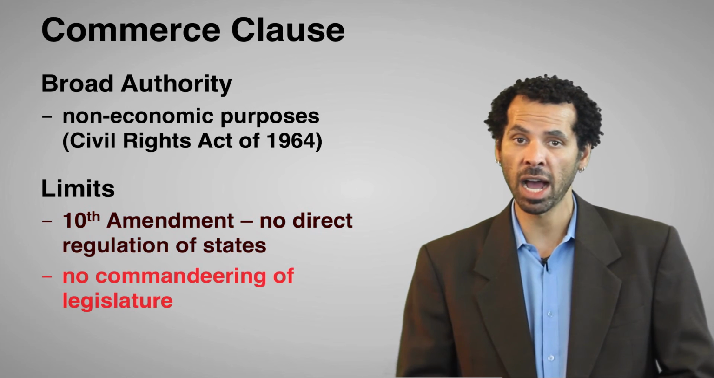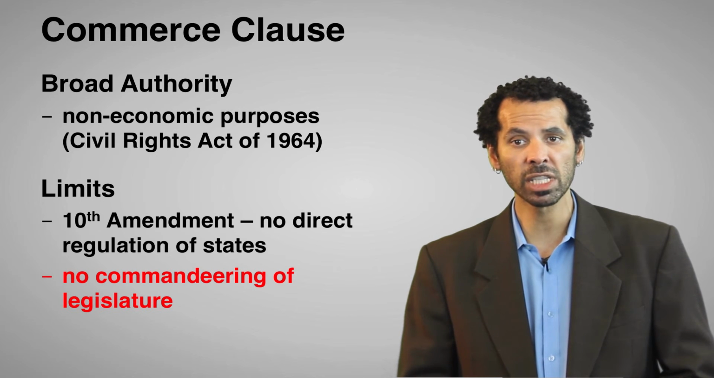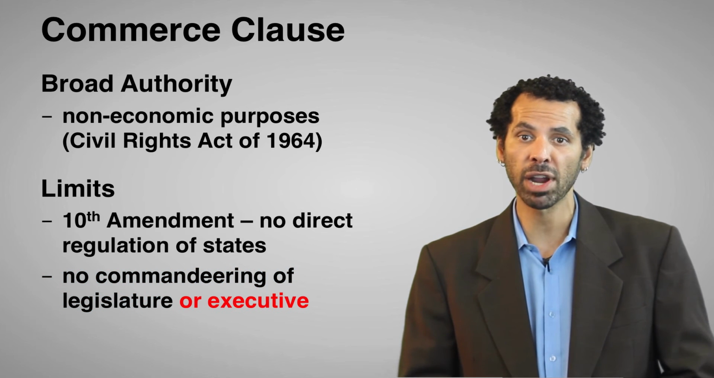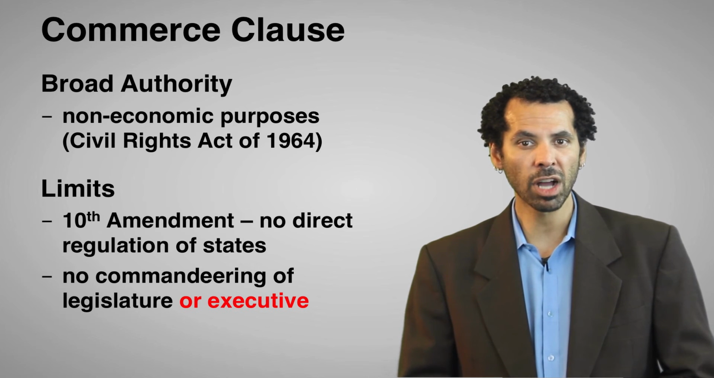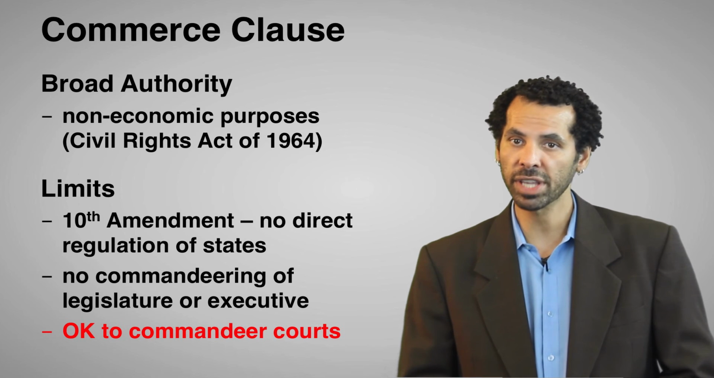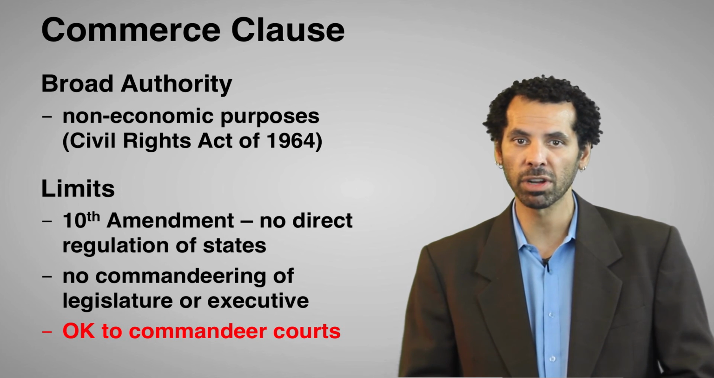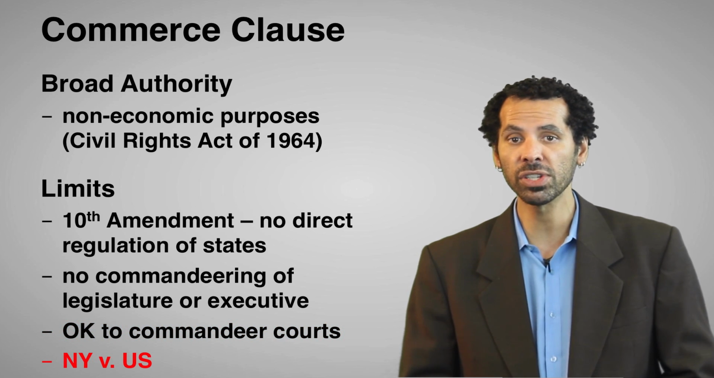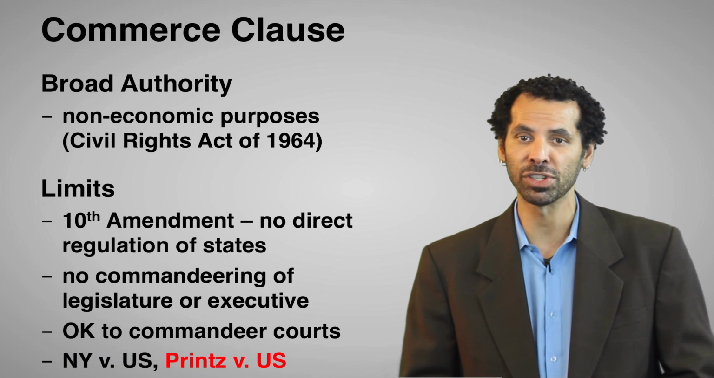But Congress may not commandeer the legislative process of the states, for example, by forcing them to adopt a particular regulatory regime, nor may Congress compel the state executive branch to enforce a federal program. You should note that the commandeering doctrine does not apply to state courts. Congress can force state courts to hear federal causes of action. You may remember these general ideas from the Supreme Court's decision in New York versus United States and in Printz versus United States.